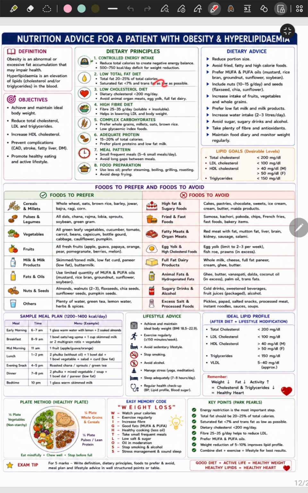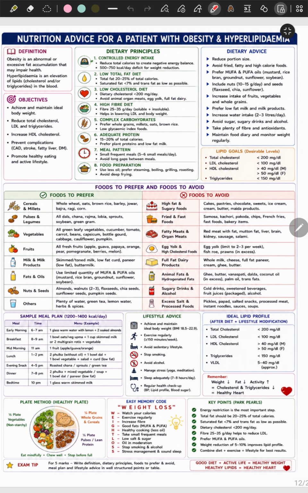Okay, low total fat diet. Total fat 20 to 25% of calories only. Saturated fat should be less than 7% and trans fat as low as possible. Low cholesterol diet. Dietary cholesterol should be less than 200 mg per day. Avoid animal organ meats, egg yolk, full fat dairy.